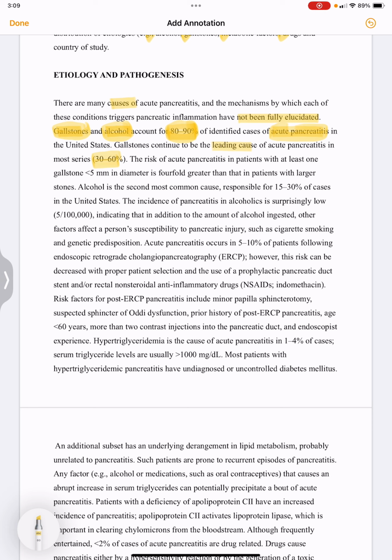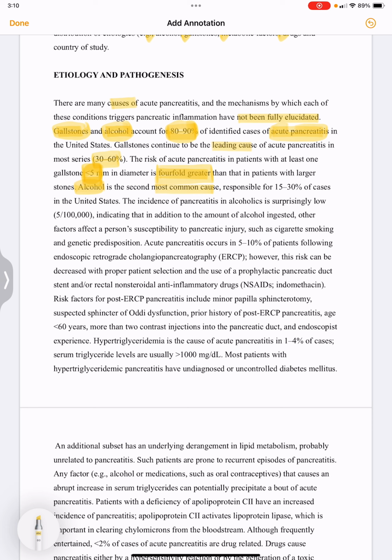And the risk of acute pancreatitis in patients with gallstones less than 5 mm in diameter is fourfold greater. Patients who have gallstones less than 5 mm in diameter have a risk that is fourfold greater than that in patients with larger stones. The second most common cause is alcohol.